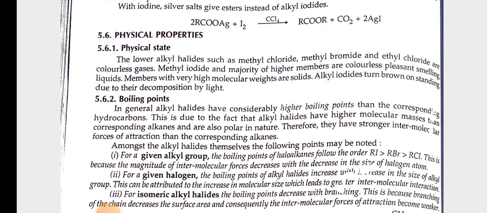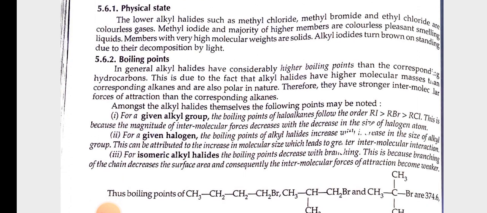Boiling points. In general, alkyl halides have considerably higher boiling points than the corresponding hydrocarbons. This is due to the fact that alkyl halides have higher molecular masses than corresponding alkanes and are also polar in nature. Therefore, they have stronger intermolecular forces of attraction than the corresponding alkanes. Amongst the alkyl halides themselves, the following points may be noted. First, for a given alkyl group, the boiling points of haloalkanes follow the order RI, RBr, RCl.